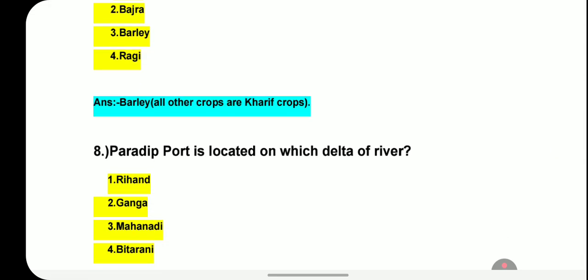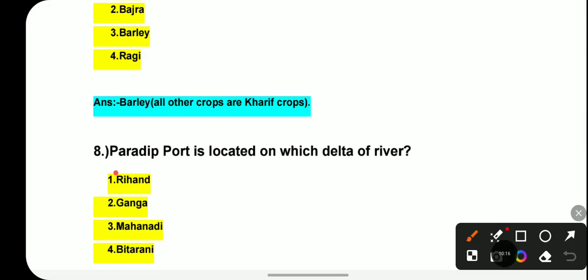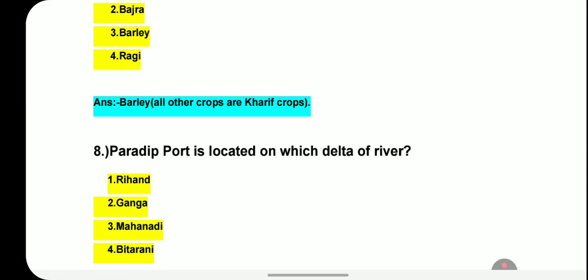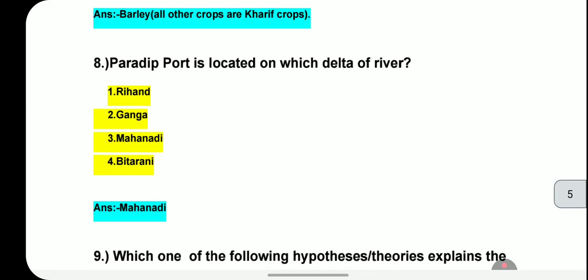Now the next question: Paradip port is located on the delta of which river? There is a port called Paradip port, and we have to tell on which river's delta it is located. The options are Rihand, Ganga, Mahanadi, Brahmani. The correct answer is Mahanadi. So Paradip port is located on the Mahanadi river delta.